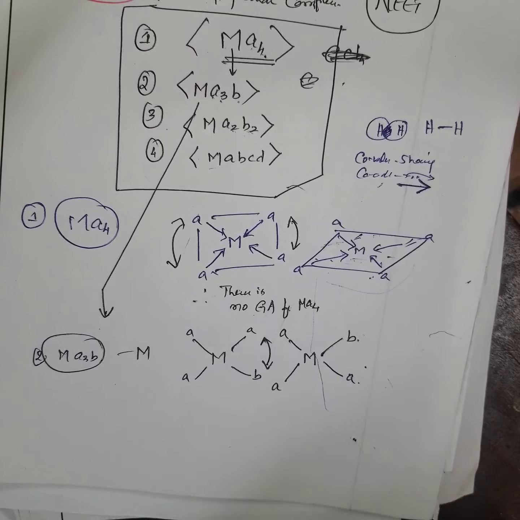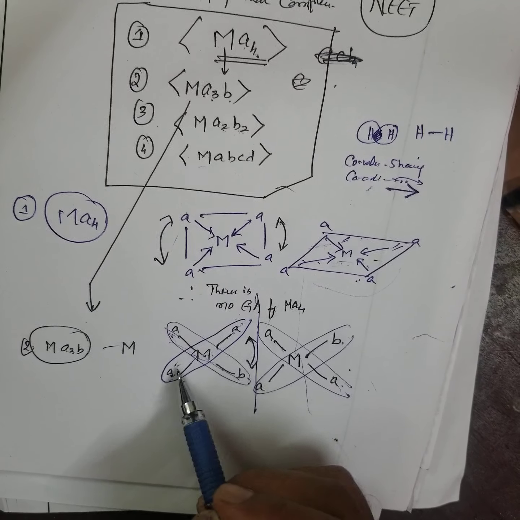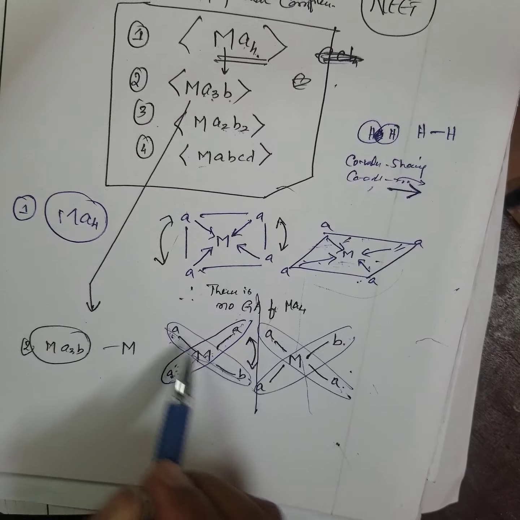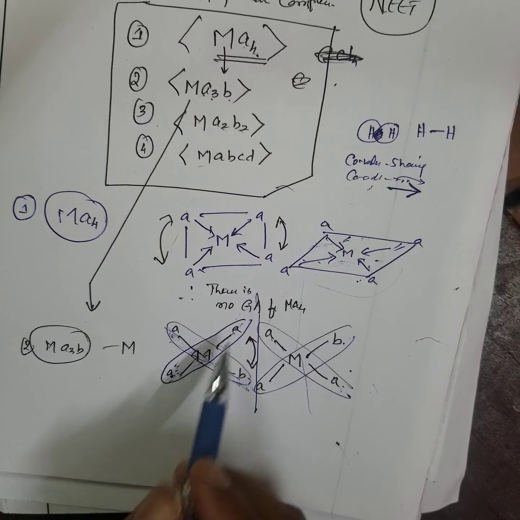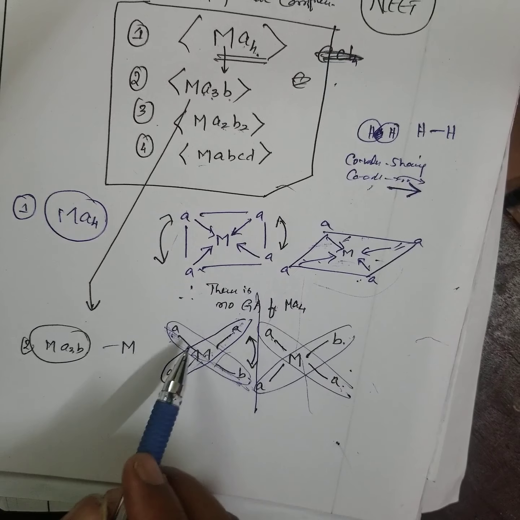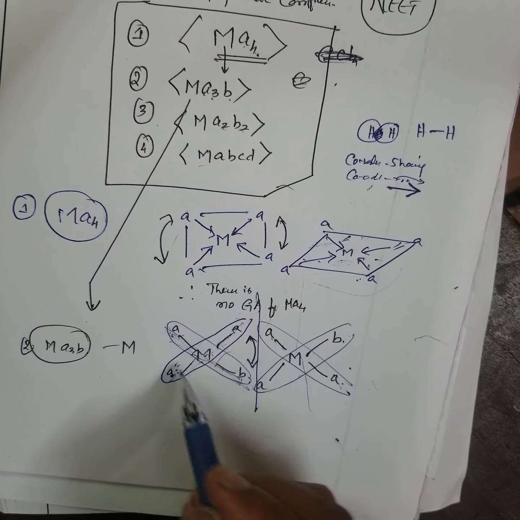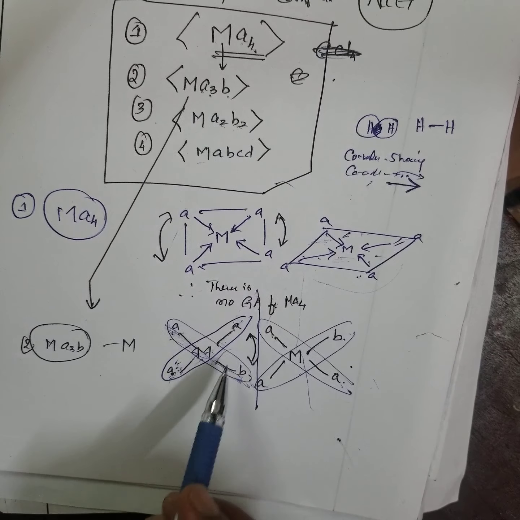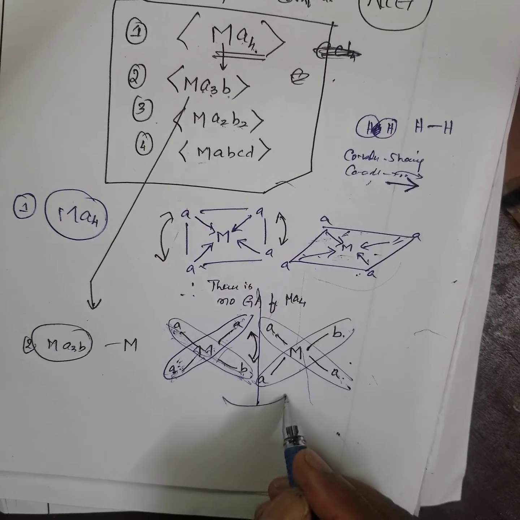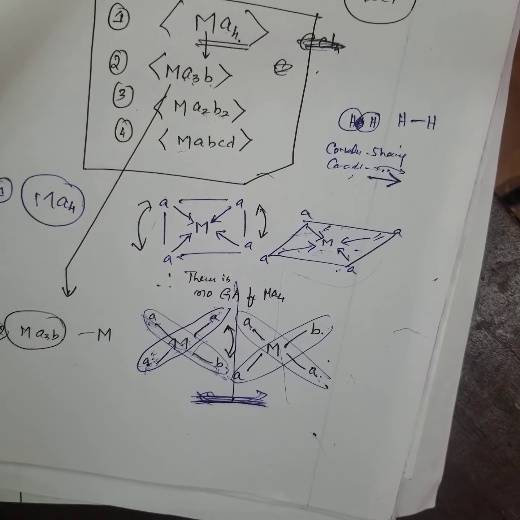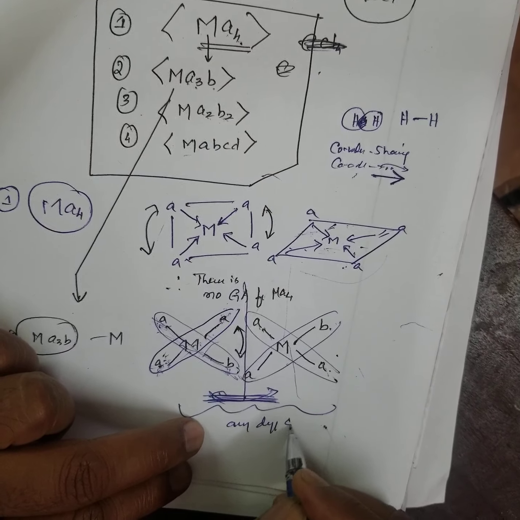When you observe, draw a perpendicular line through A. Here AB, here also AB, and opposite of A, here also A. Therefore, both are identical. By interchanging also, we are not getting any different structure.